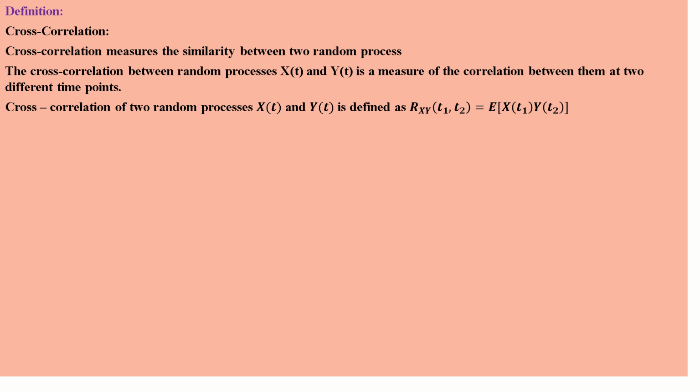Cross correlation of two random processes x(t) and y(t) is defined as R_xy(t1, t2), which is equal to the expected value of x(t1) y(t2).